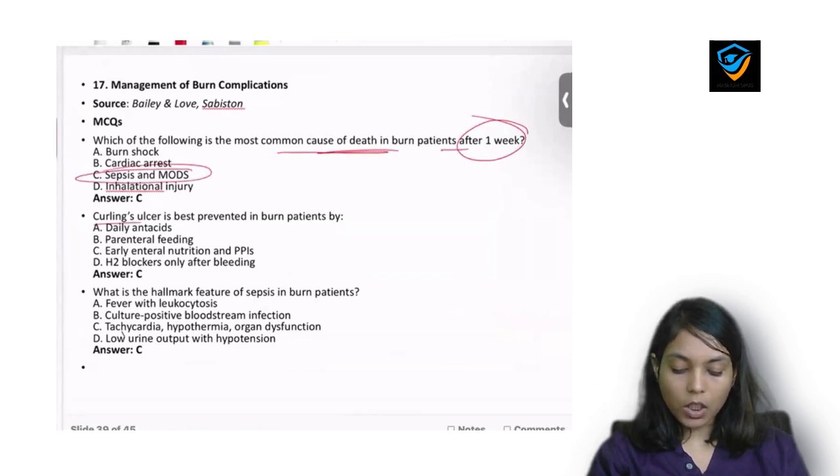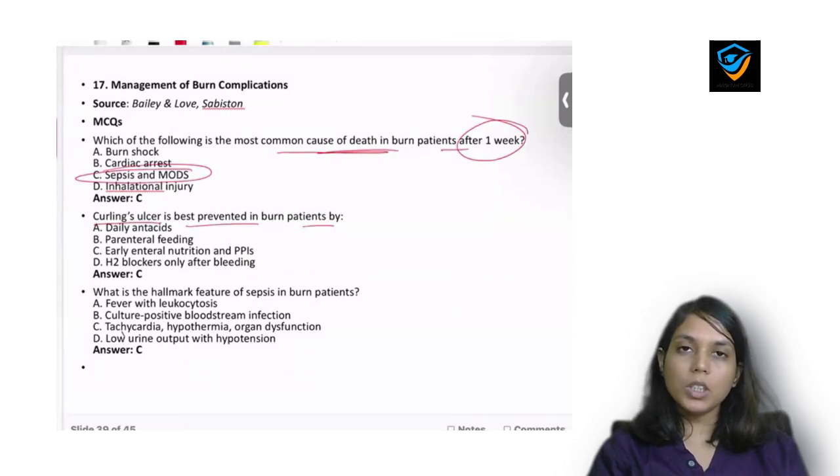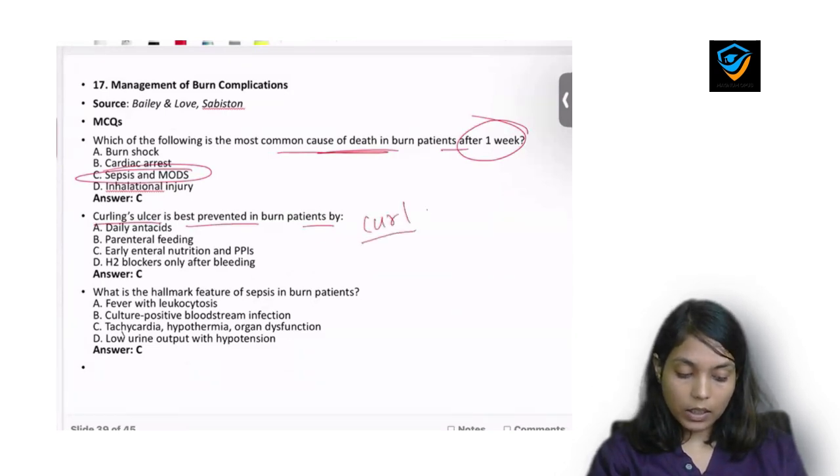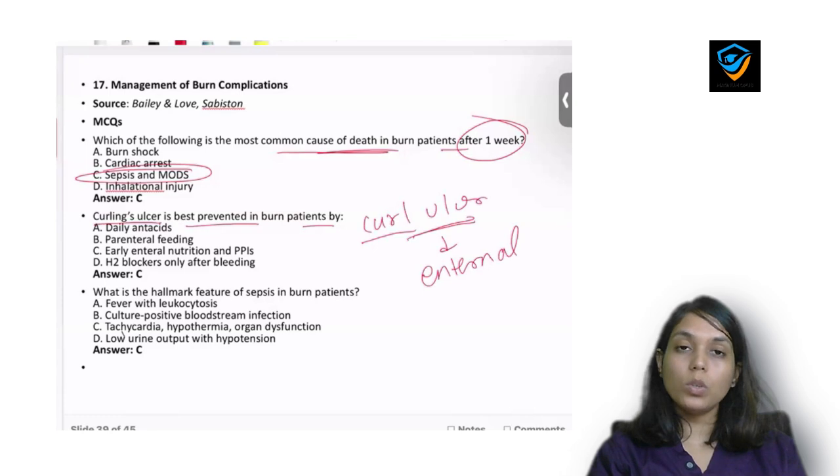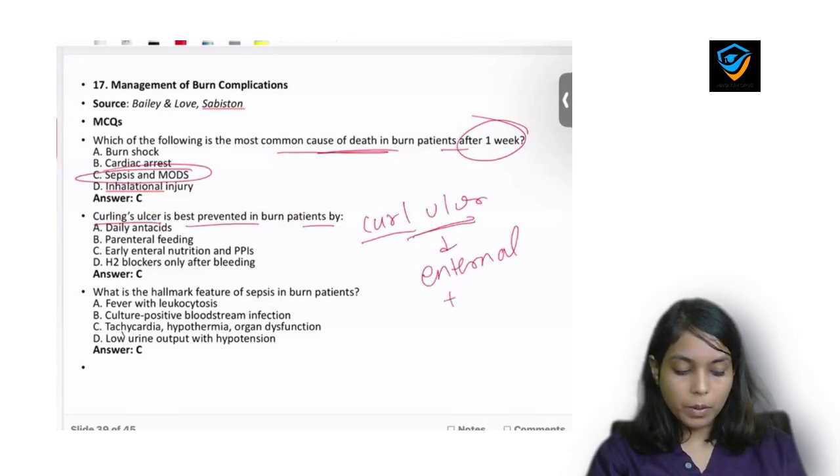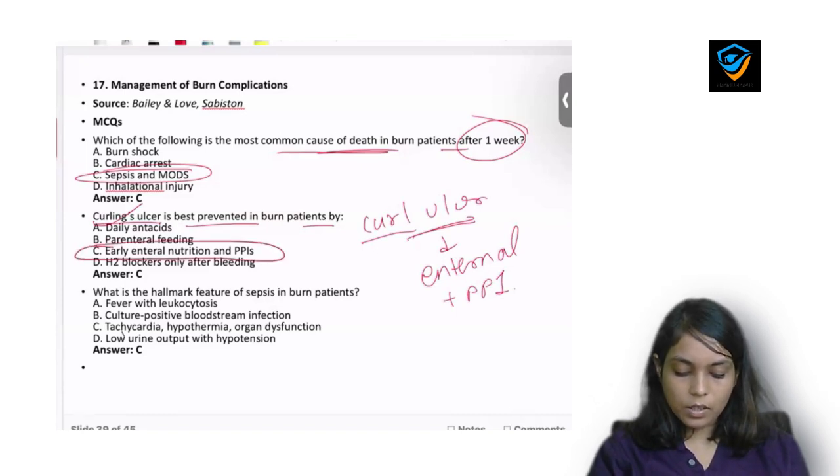So next question: curling ulcer is best prevented in the burn patient by, if the patient is having curling ulcer, then start enteral nutrition. This is the only option you have to prevent or to treat curling ulcers, along with PPI, okay. So in a patient having curling ulcer we will start early enteral nutrition with PPIs.